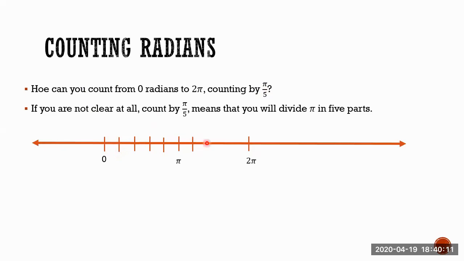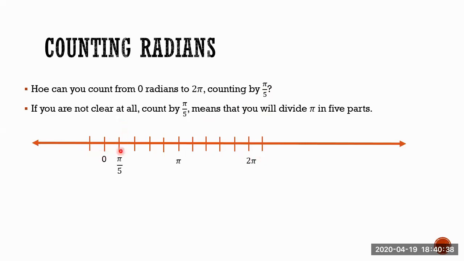Of course, you have to continue doing it, because if you start dividing pi by 5, you have to do it every time. I mean, from pi to 2 pi, you have to make another 5 divisions. And this is what you have. Of course, the numbers that go in there fit exactly like this.